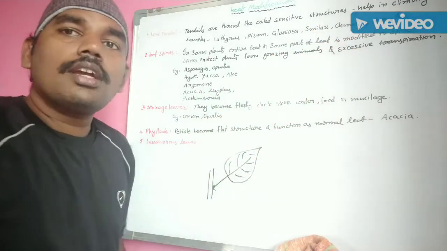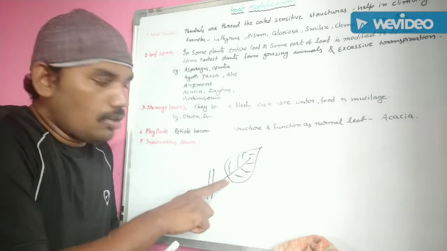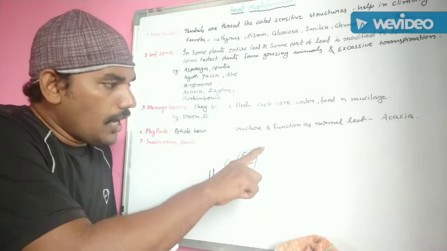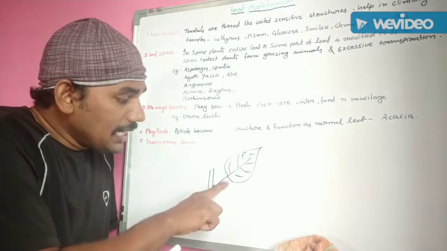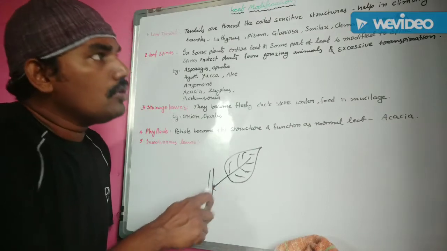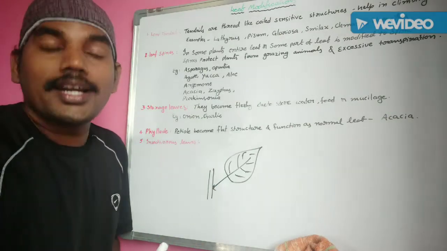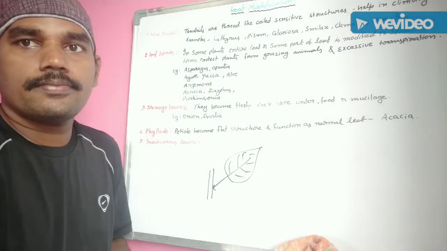But in Clematis species, it is the leaf petiole, not the leaf apex or the stipules. Understand? The leaf petiole is modified into a tendril for climbing in Clematis species.